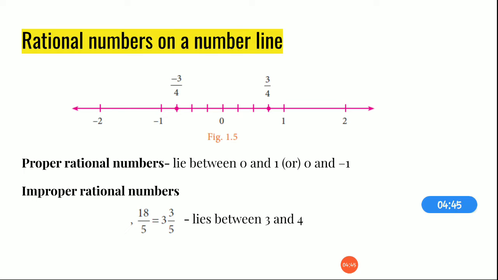From 0, you have to count 4 equal parts, and just count after the 0. There is one line, that is the first one. Now the second one, and the third point is 3 by 4. Okay, now